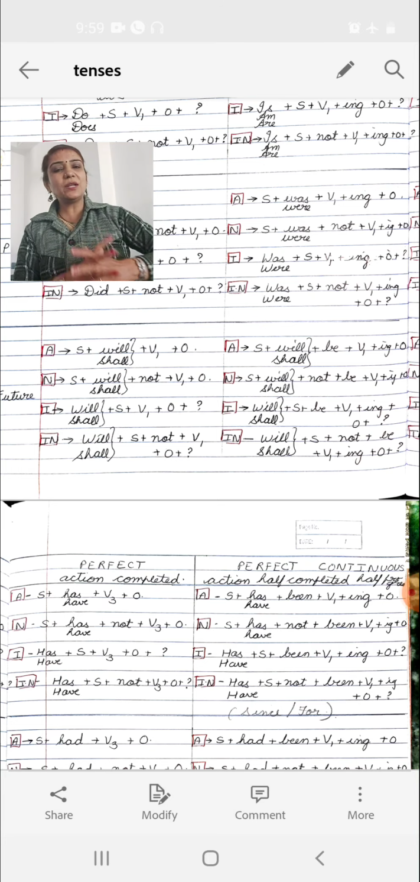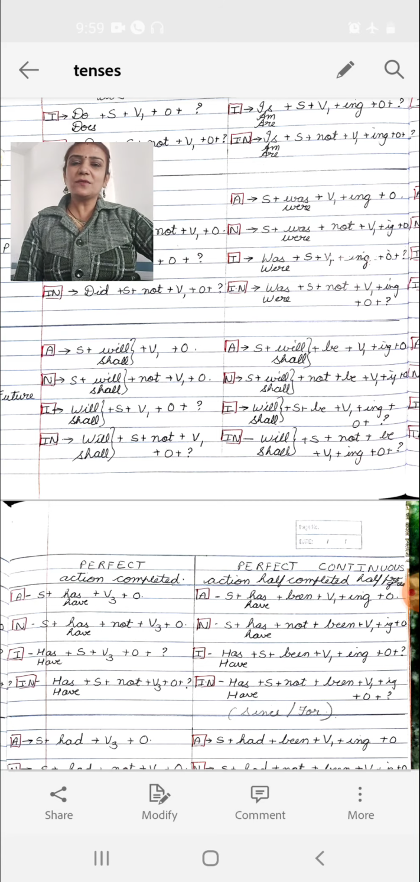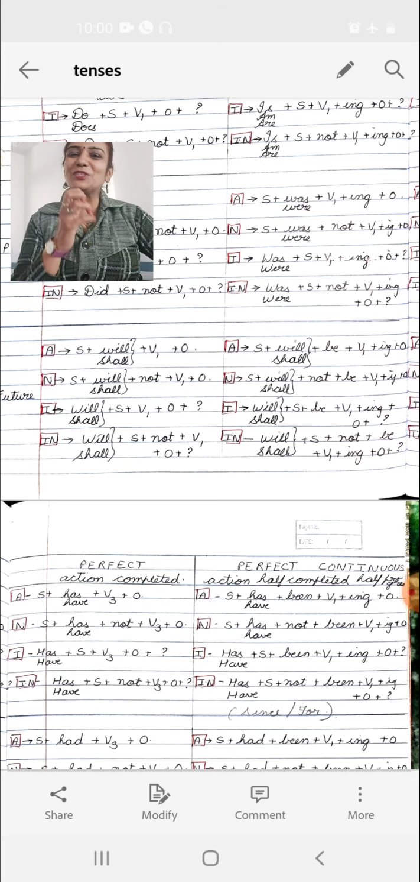Where is will used and where is shall used? In case of probability, we use what? Shall. In case of determination, we use what? Will. So in this case, let us see the rule. What will be the rule? Subject plus will/shall plus verb first form plus object. For a quick revision: Ram writes a letter, Ram wrote a letter, Ram will write a letter, Ram shall write a letter. This is how we write the simple future tense.